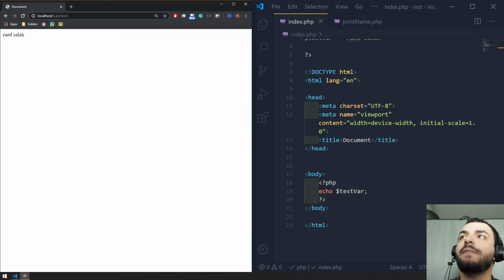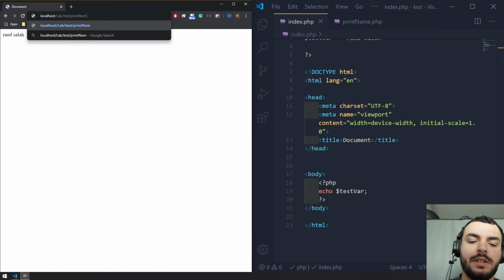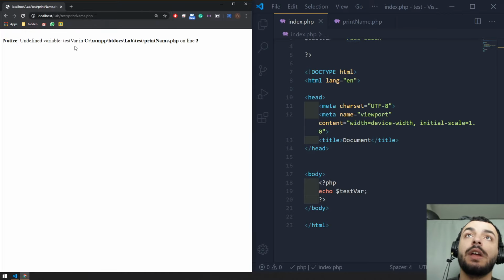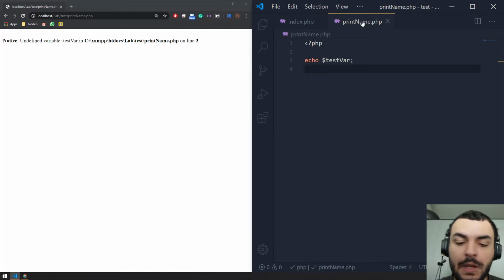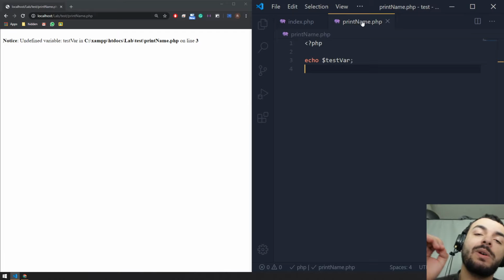But once we try to navigate to print name.php, it will tell me that this variable is undefined. This is a very important thing to understand: once you declare a variable in one page, it is not available in the other page.